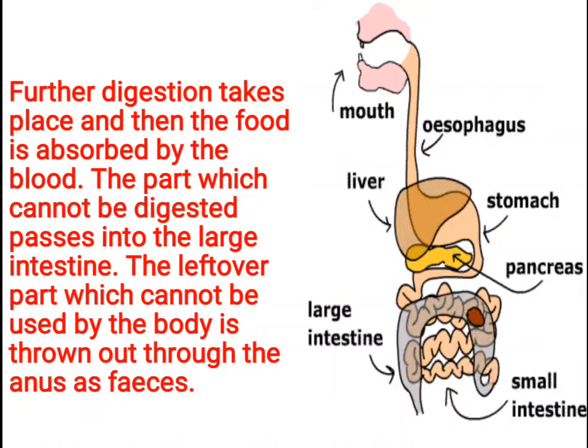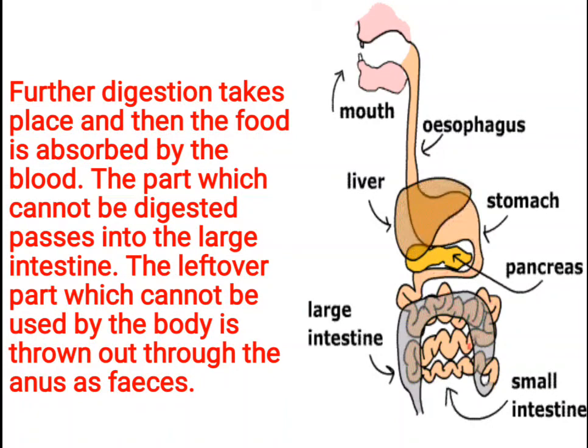The part which cannot be digested passes into the large intestine. The residue, the thing which our body can't digest, will go to the large intestine, and the leftover part which cannot be used by our body is thrown out through the anus as feces. So children, whatever is left out, our body throws it out. Leftover food which we cannot digest, our body throws it out through the anus as feces. Feces means stools. So you can see the picture.